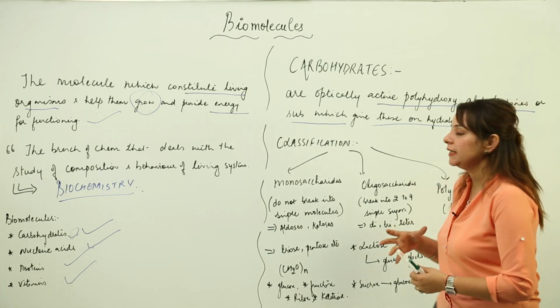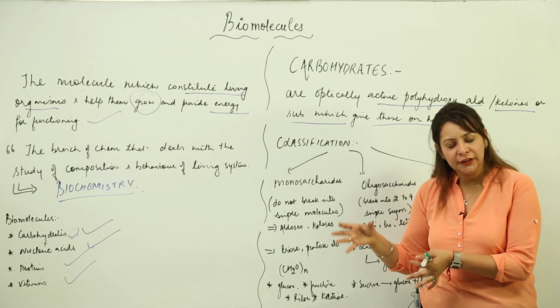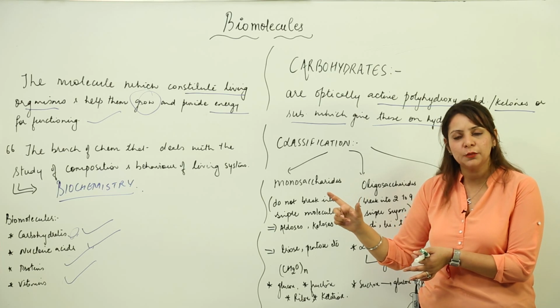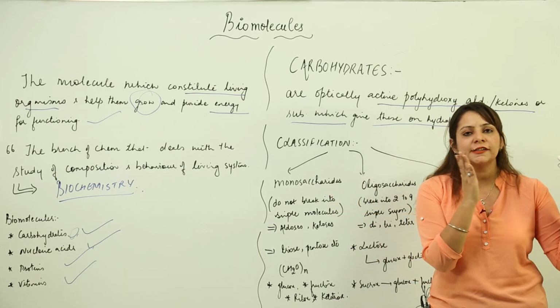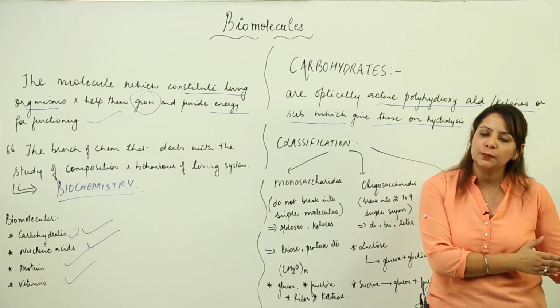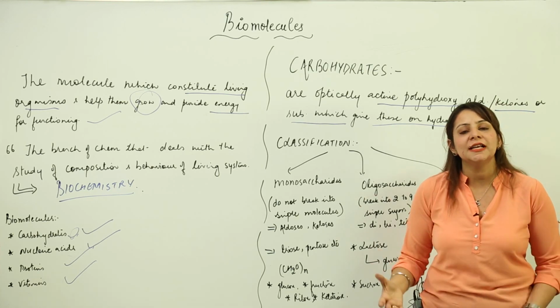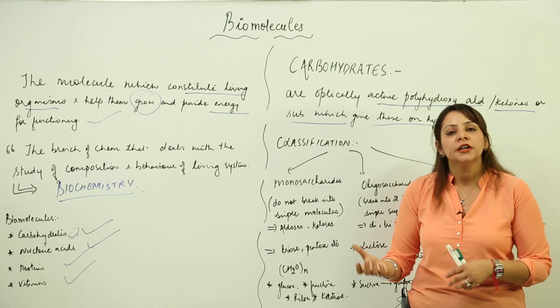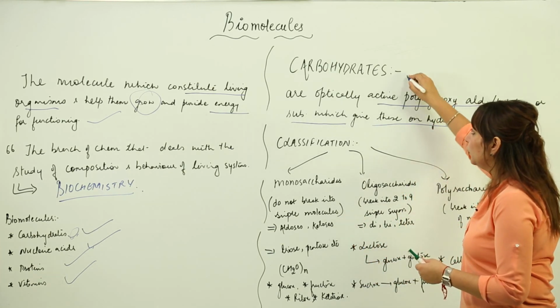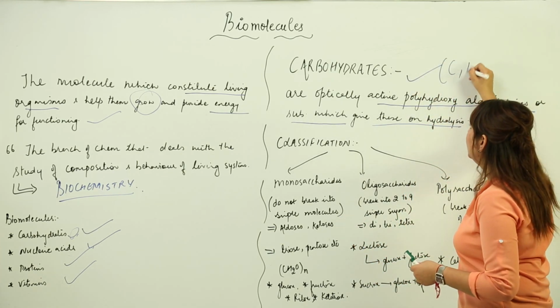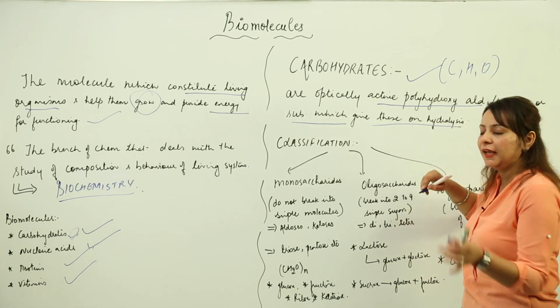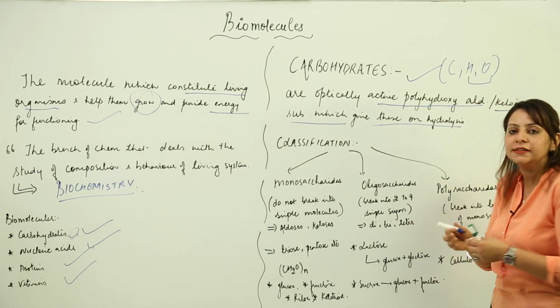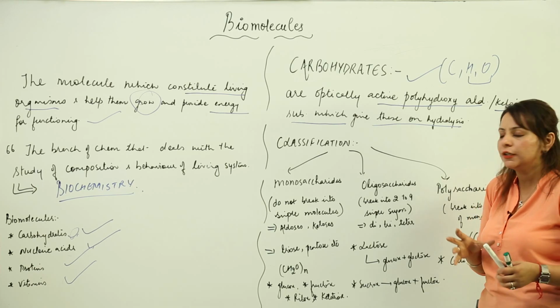So that means we can say they are optically active polyhydroxyaldehydes. They are carbohydrates. They can be polyhydroxy ketones. They are also carbohydrates. Or they are certain substances which on hydrolysis produce polyhydroxyaldehydes or ketones. They are formed of carbon, hydrogen and oxygen, and hydrogen and oxygen are present in the same ratio as in water.